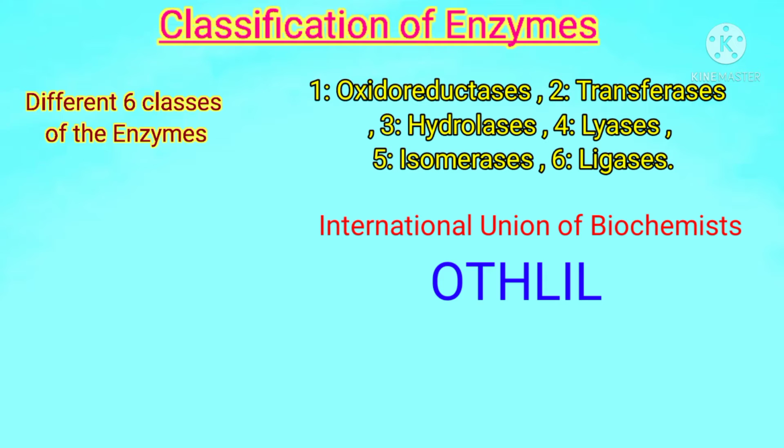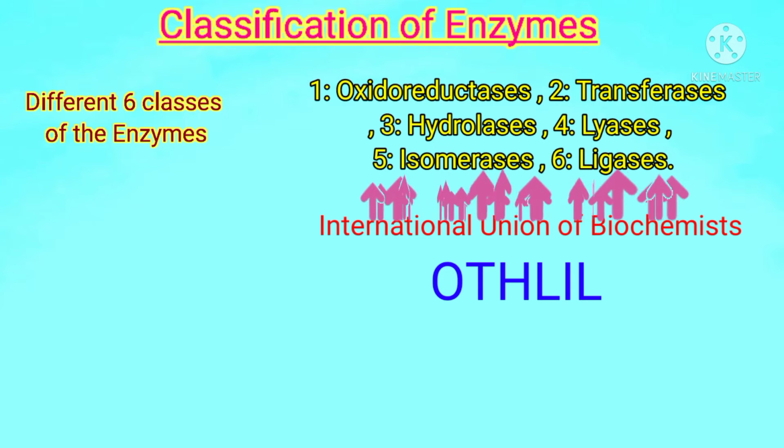This word will help you to write this topic orderly and conceptually in your own words after watching this video lecture, as every letter of the word OTHLIL has been taken from the first letter of these six major classes of enzymes. O from OTHLIL represents the oxidoreductases, T represents the transferases class of enzymes, H represents the hydrolases, and similarly so on.